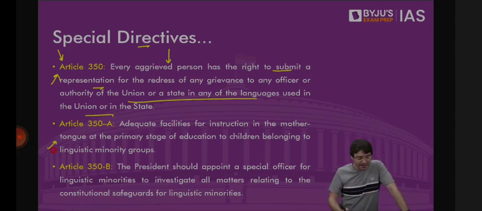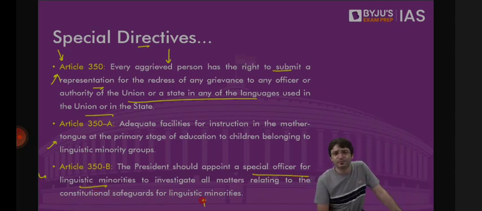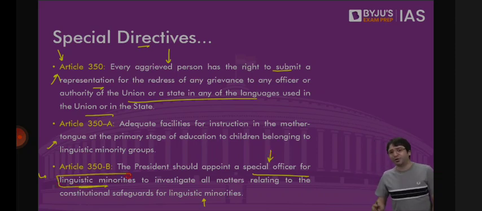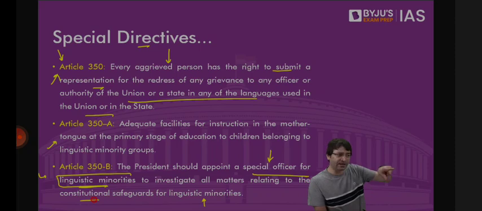And a constitutional body is created, known as a special officer for linguistic minorities. All these linguistic minorities, whether Marathis in Tamil Nadu, whether Tamils in Delhi, whether Bengalis in Delhi, whatever problems you are facing because of your language, whatever concerns that you have, whatever discrimination you are facing because of your language, you just have to approach the officer appointed by the president, a constitutional officer known as the Special Officer for Linguistic Minorities. And it will be the job of this individual to investigate all matters relating to the constitutional safeguards for linguistic minorities. Any problems that you have, get in touch with the special officer. He will investigate, submit report to the president, and president will take the action.